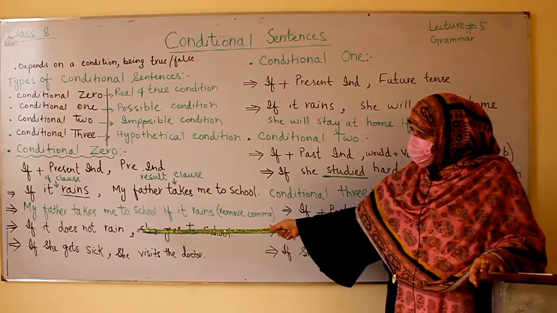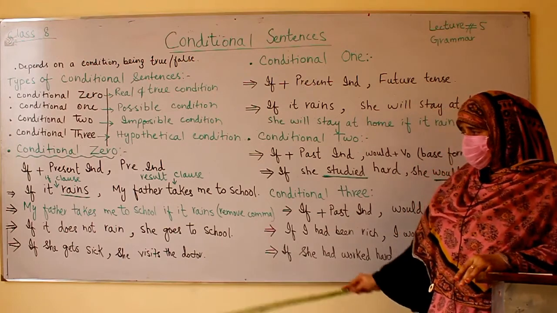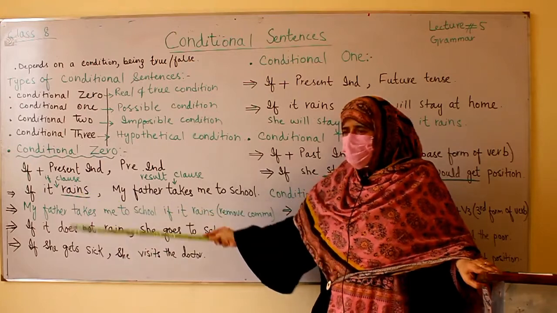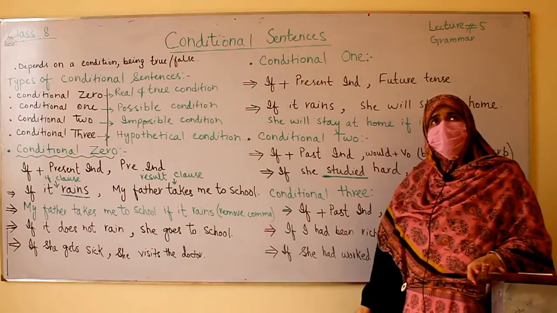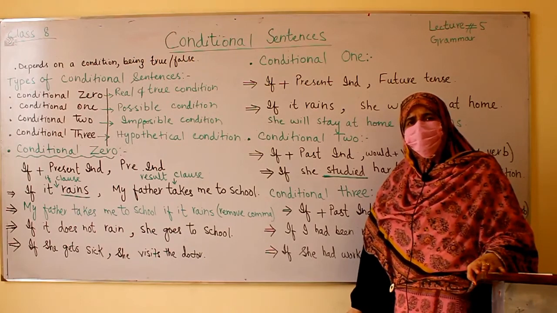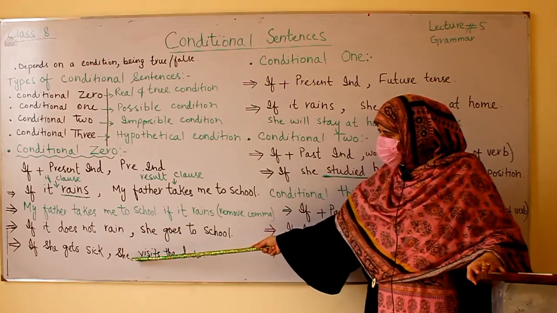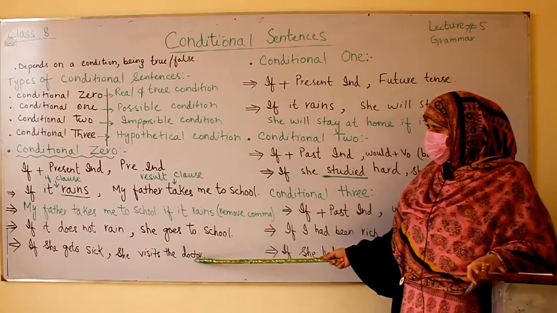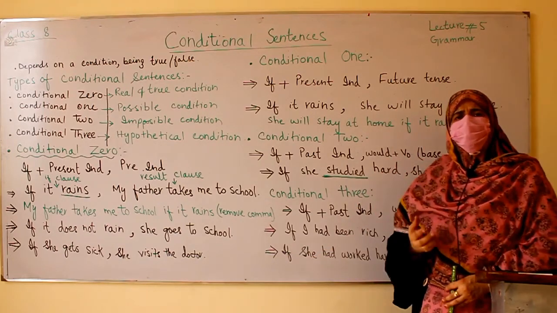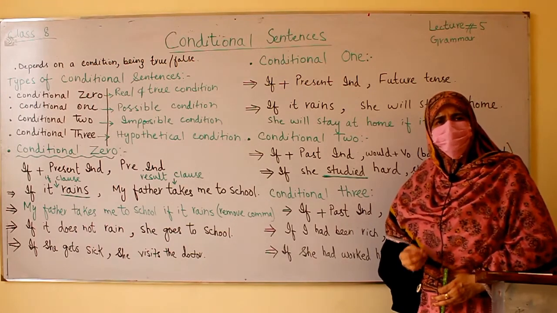Here is another example. If she gets sick, again this is present indefinite tense. If you learn the formula, it will be easy for you to write a correct sentence for the given condition. If she gets sick, she visits the doctor. We can easily observe that this shows conditional 0, a real and true situation.